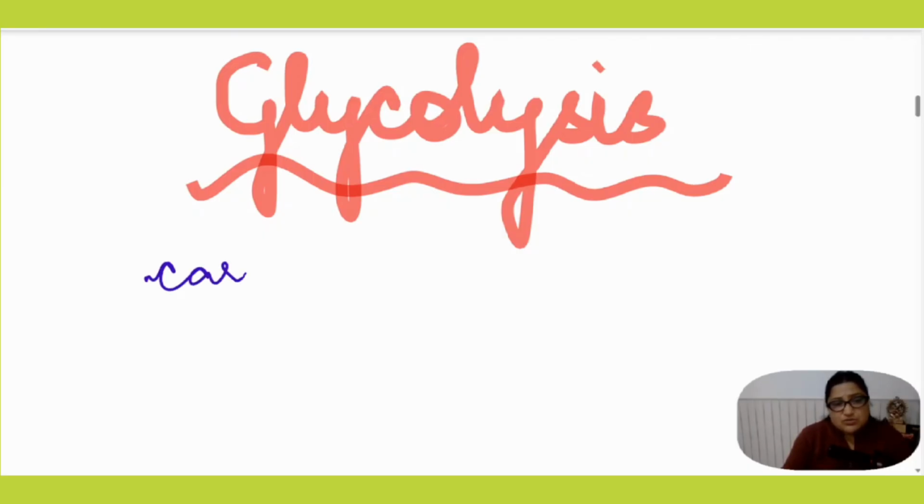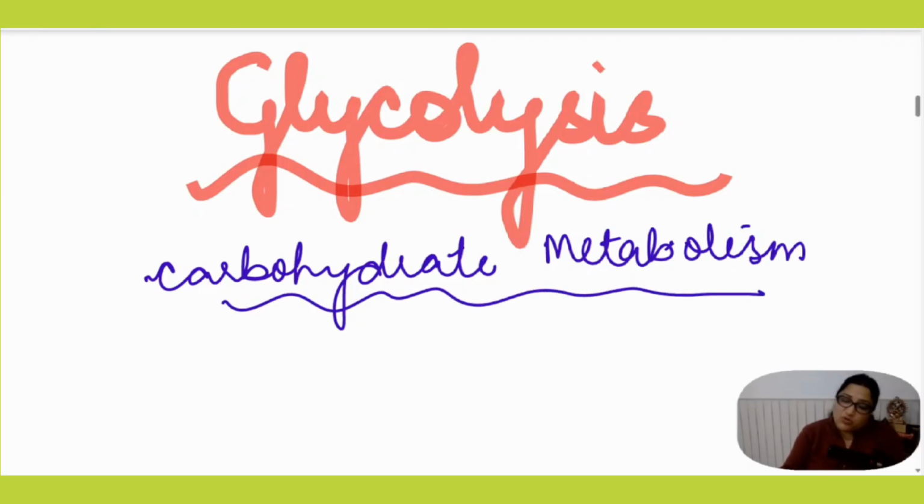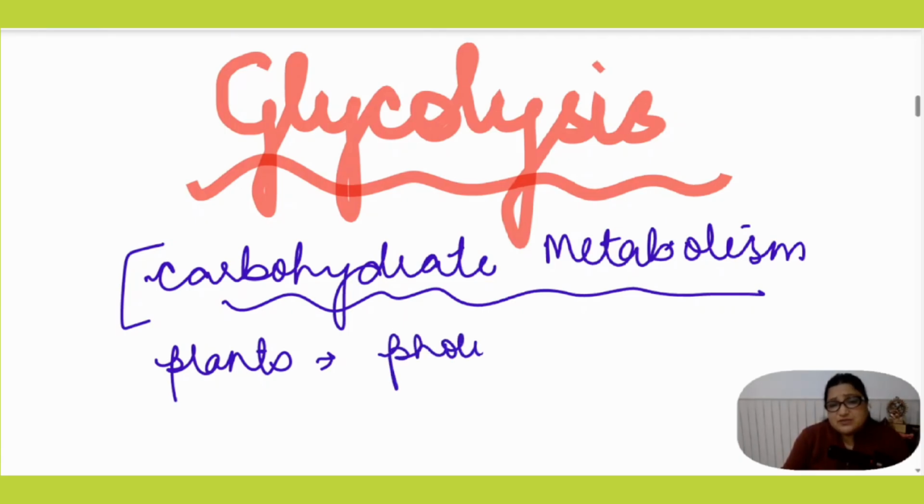Whenever it comes to carbohydrate metabolism, we know that glycolysis is the central metabolic pathway of carbohydrate metabolism. Why is it so? Because carbohydrates are synthesized by the plants by photosynthesis.